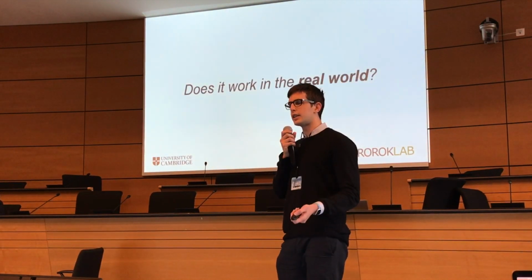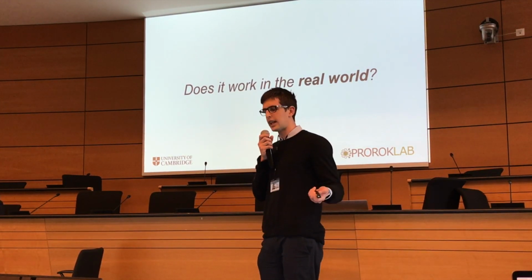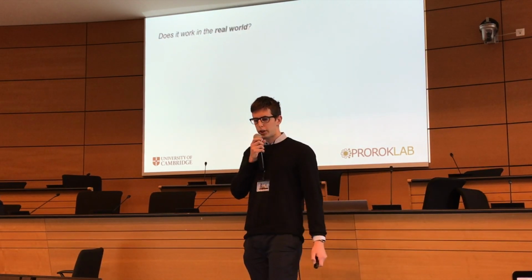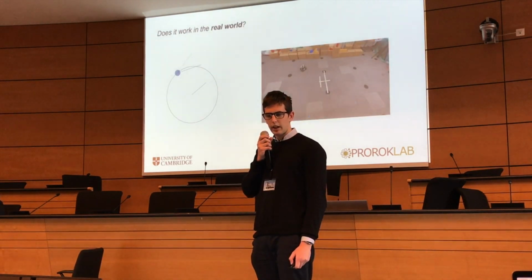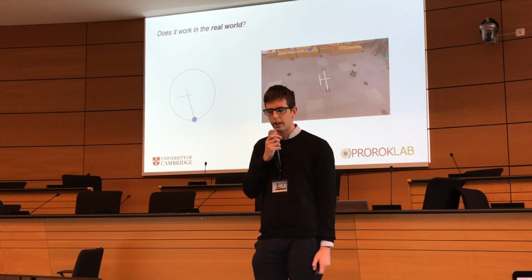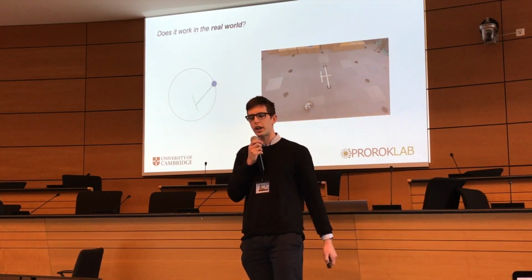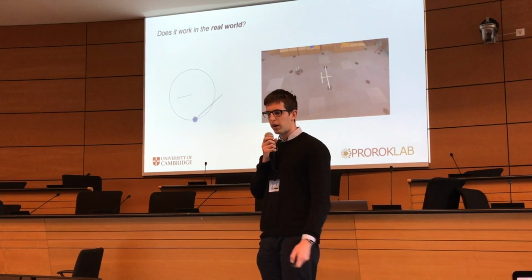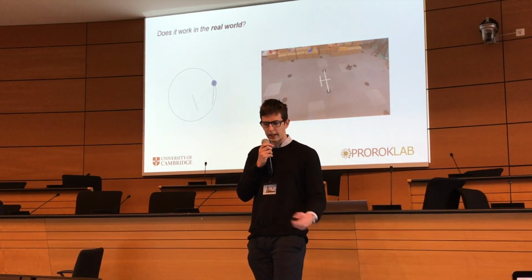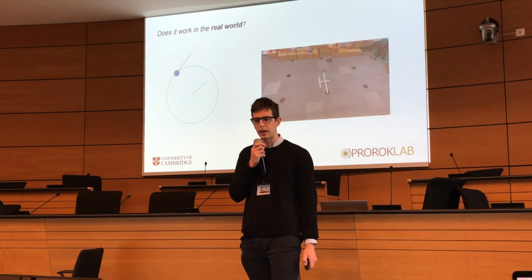So I'm presenting this to a community of roboticists, so the question that comes to mind is, nice and everything, but does it work in the real world? What we're showing here is a deployment of a single agent policy, where on the left you see VMAS and on the right you see our robots. On the left this agent is trained to move in a circular trajectory, and on the right this is deployed on a DJI RoboMaster holonomic vehicle in our lab, and the agent is actually able to reproduce the policy from simulation.